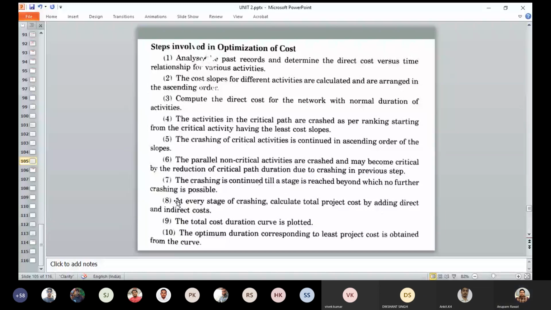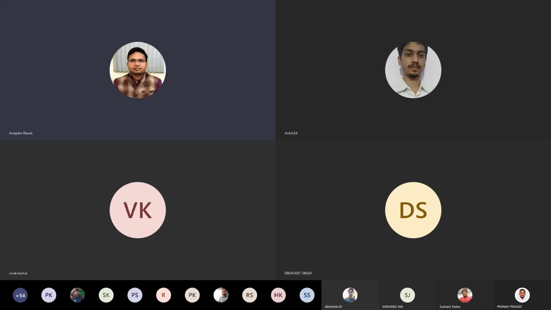So these steps we follow. Now let us understand the project crashing concept. Basically we also call this project crashing, or crashing of project. So let us see how we can perform it. Let me share my screen with you.